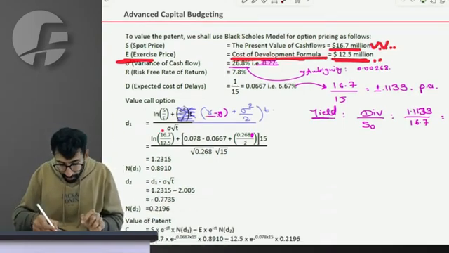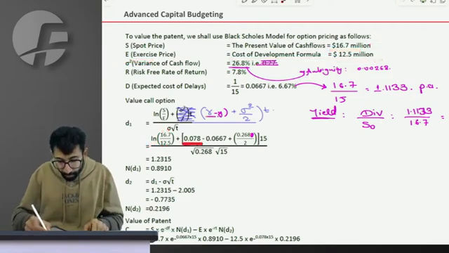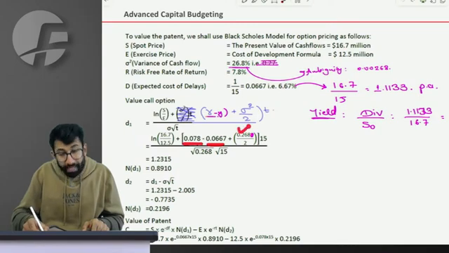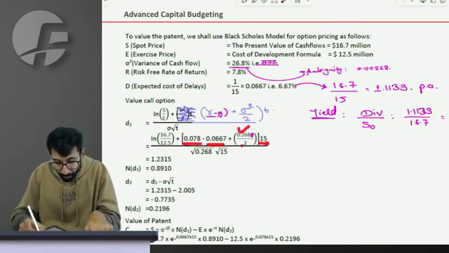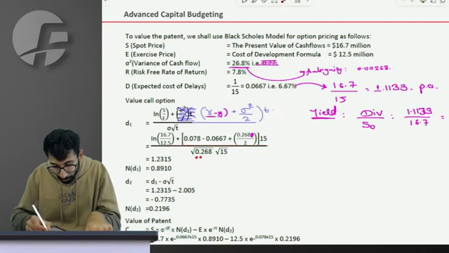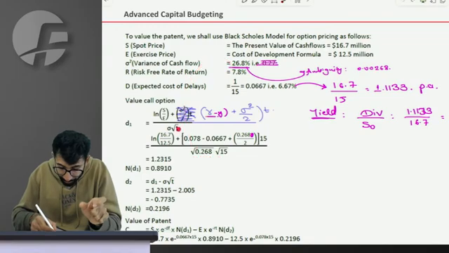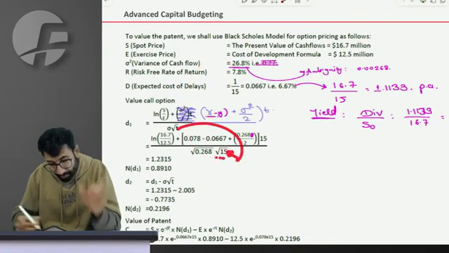Yes. 16.7 divided by 12.5, log natural. R is 7.8 minus dividend yield of 6.67 plus variance, which has an ambiguity, divided by 2 into the 15, which is the time period, whole divided by under root of 0.268, right? Because the given number is a variance, so I have to divide it by the standard deviation, which is under root, and t, the time period, is anyways in the under root.